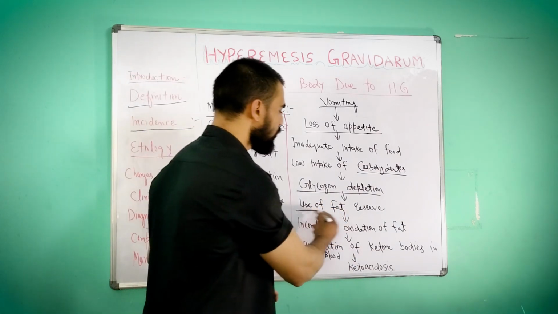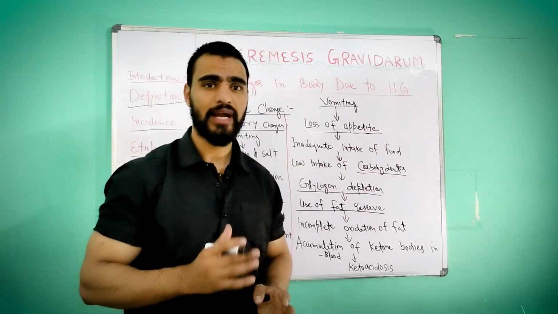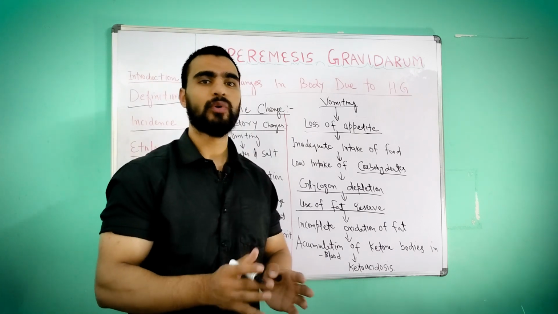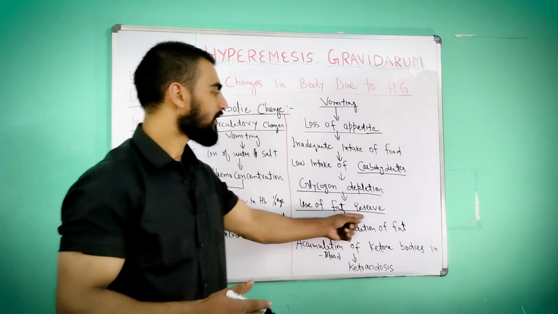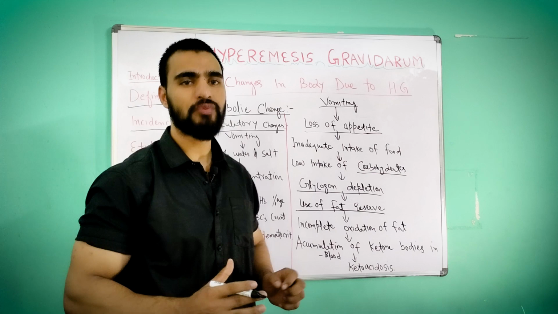That in turn leads to use of fat reserve. When there is no carbohydrate intake, the body will use the fat. There will be breakdown of fat for energy. So use of fat reserve, the fat present in the woman's body, it will use that only for energy.